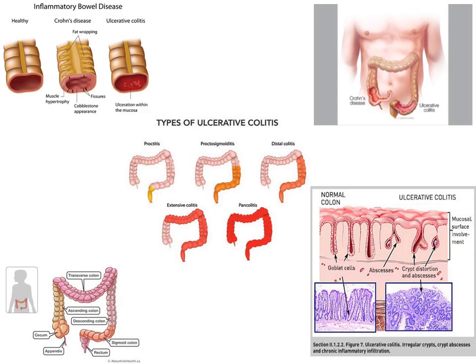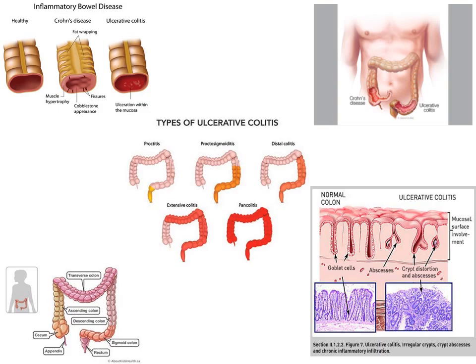And you can see here the image of inflammatory bowel disease: healthy person, Crohn's disease, ulcerative colitis. In the upper blood vessel, you see how the intestinal wall changes. Fissures are there in Crohn's disease, ulceration within the mucosa in ulcerative colitis. You can see the affected area in Crohn's disease on the right side of the intestine, whereas ulcerative colitis starts from the rectum. In ulcerative colitis, mucosal surface involvement, crypt distortion, abscess formation, and goblet cells are affected. So irregular crypts, abscesses and chronic inflammatory infiltration are happening.